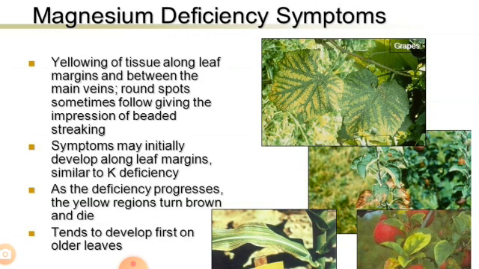As the deficiency progresses, the yellow regions turn brown and die. Initially, symptoms develop along leaf margins similar to potassium deficiency, as we have already discussed. It tends to develop first on older leaves.